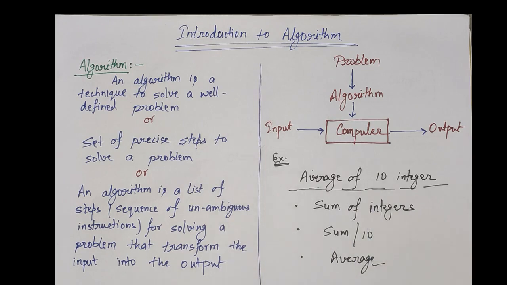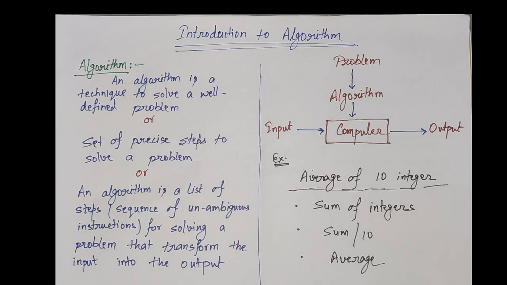Let's take an example. Suppose we have 10 integer data and we have to find the average of that integer data. So we have a problem: we have to calculate the average of 10 integer data. So those 10 integers will be our input and our expected output will be the average of that data.